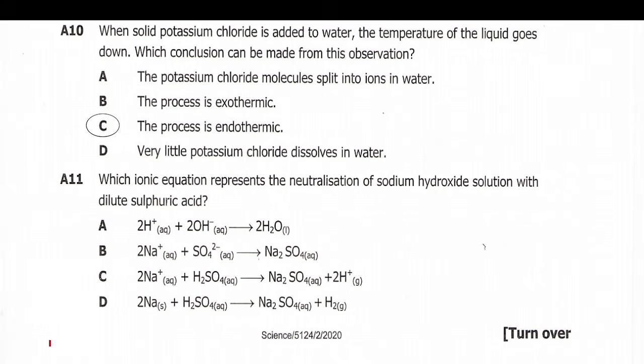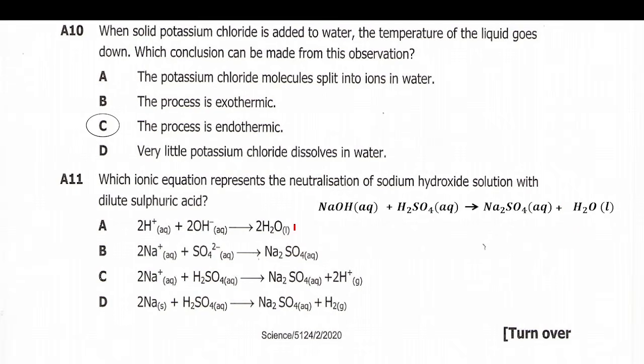We write sodium hydroxide as NaOH aqueous, since it is a solution, plus dilute sulfuric acid, H2SO4 aqueous. When these two react, they give us sodium sulfate plus water, because this is a neutralization reaction between a base and an acid. So it will give us sodium sulfate aqueous plus water.